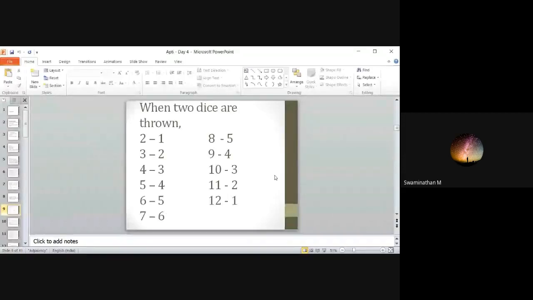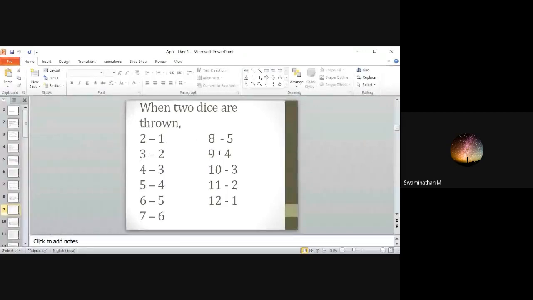Are you able to understand this? I am writing just the number of combinations, I didn't put the combinations themselves. For 2, you will get 1 comma 1, so I have here 1. For 3, 1 comma 2, 2 comma 1, so 2.